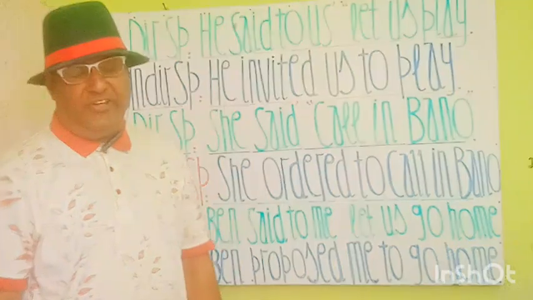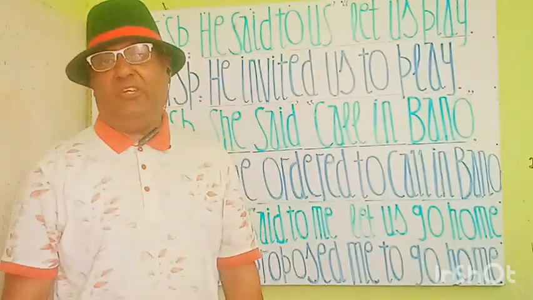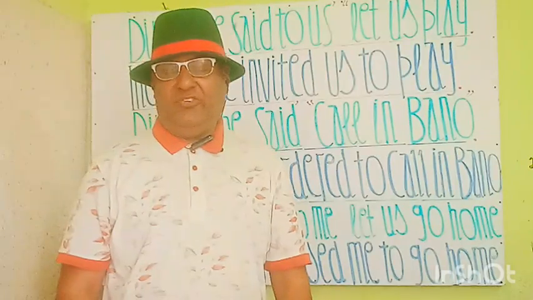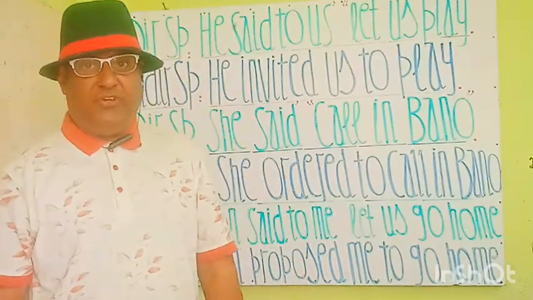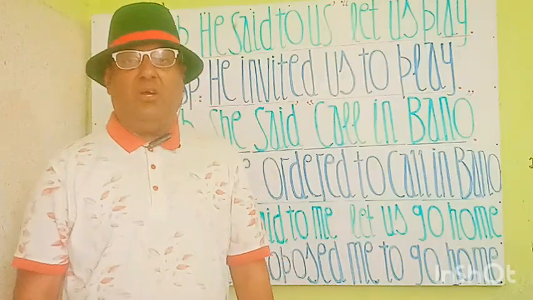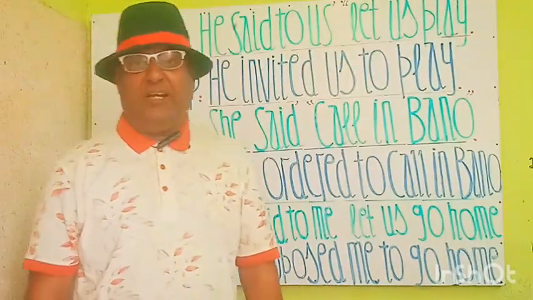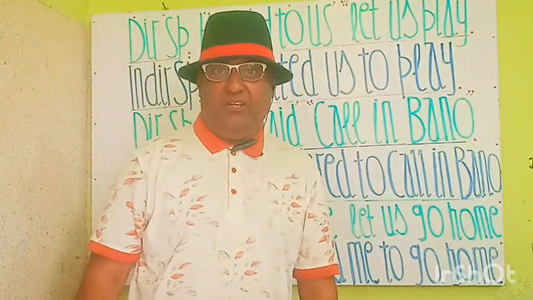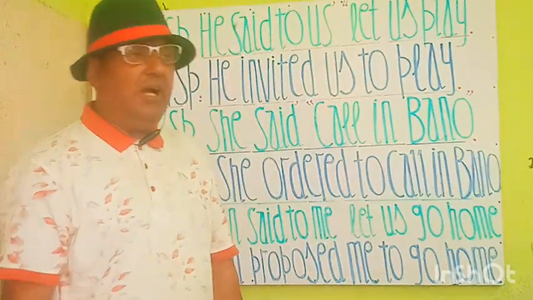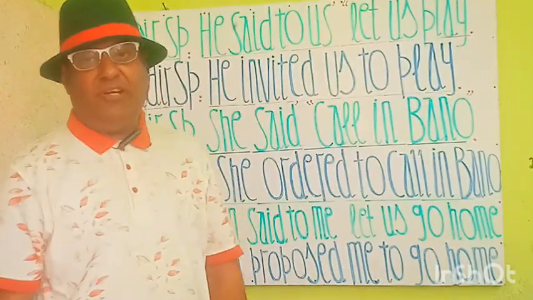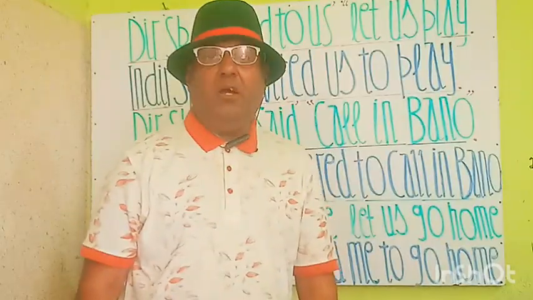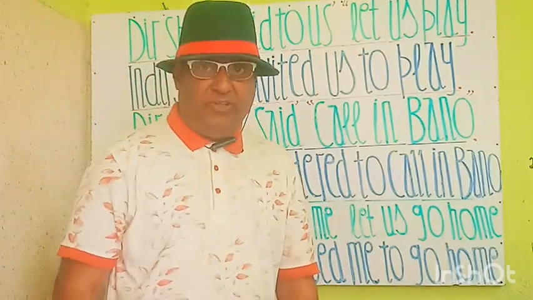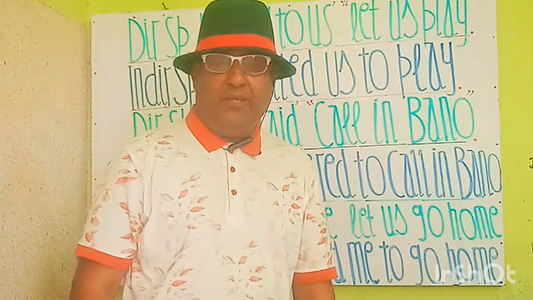This is said to be a direct speech. The students, direct speech is always in two parts. He said to us, comma, this is the first part, and the inverted commas start, let us play, commas close. Let's see how it's going to change to indirect speech, and which rules we have to apply, because the statement is in let us play.